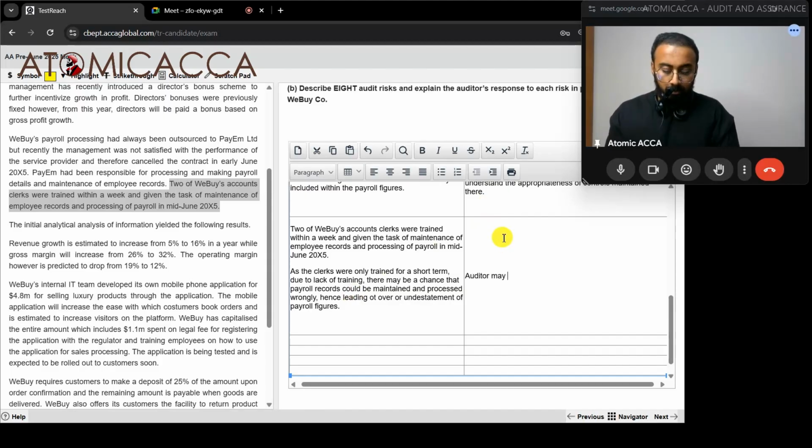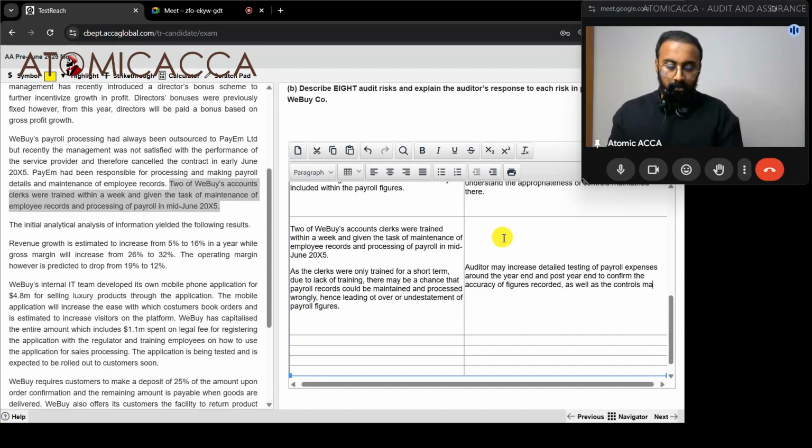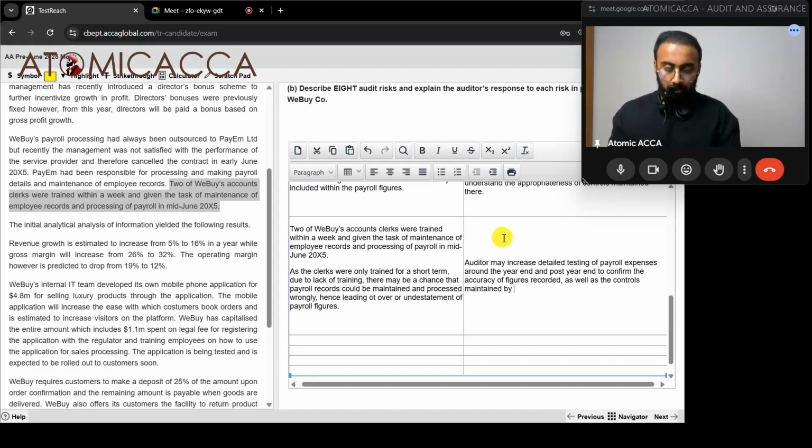Auditor may increase detailed testing of payroll expenses around the year end and post year end to confirm the accuracy of figures recorded, as well as the controls maintained by, what is the company's name?